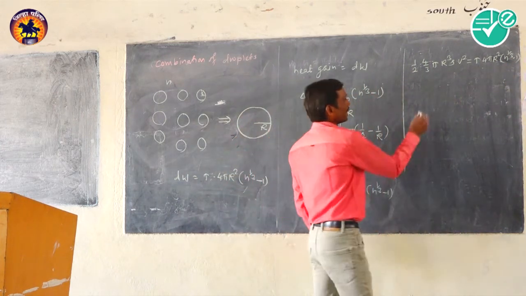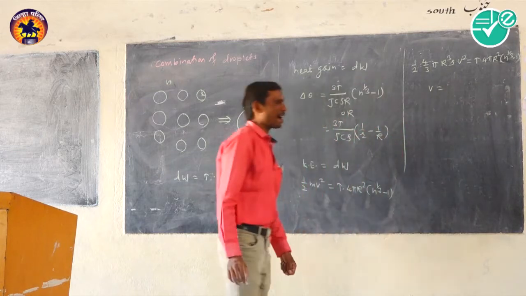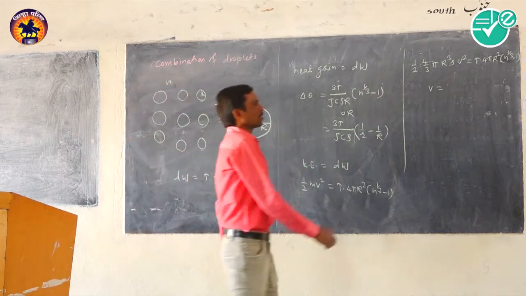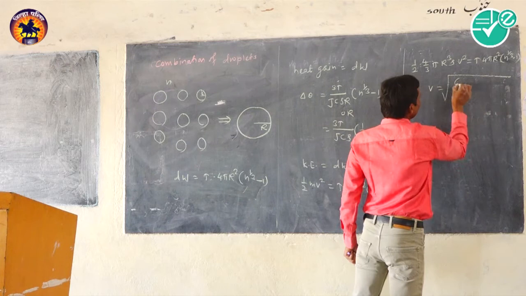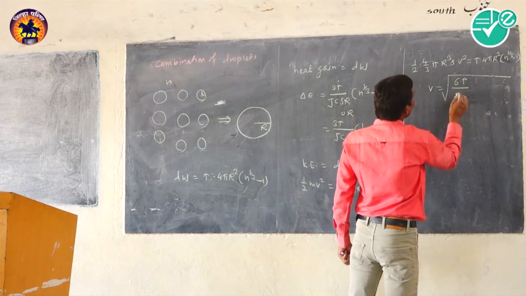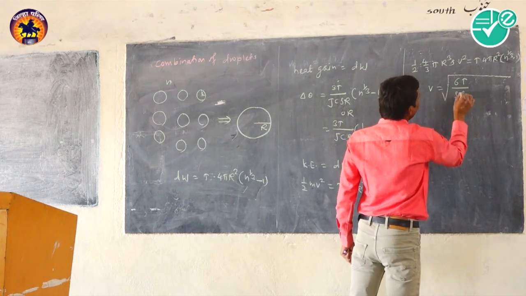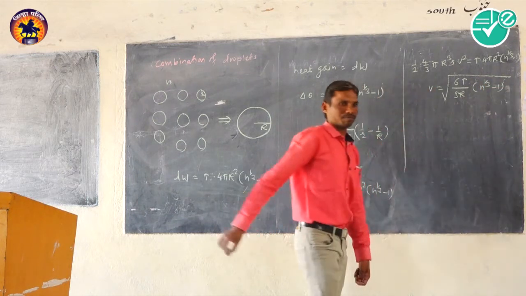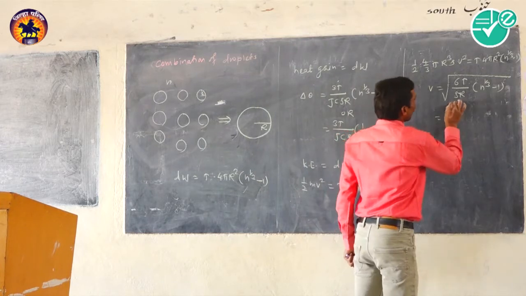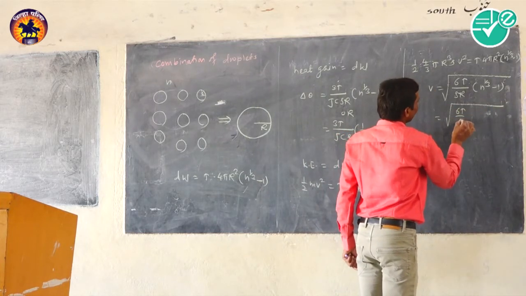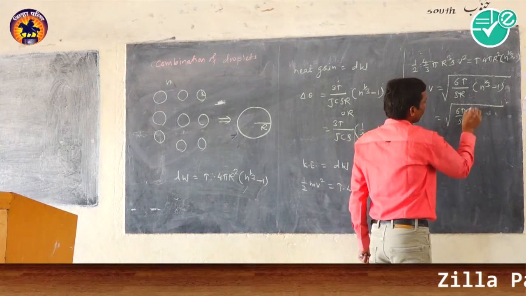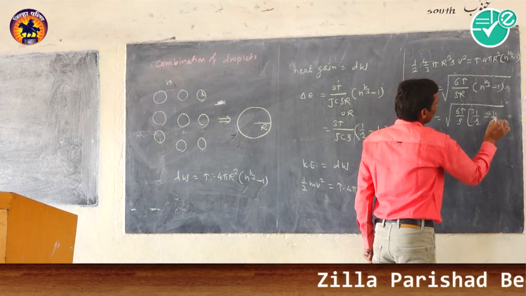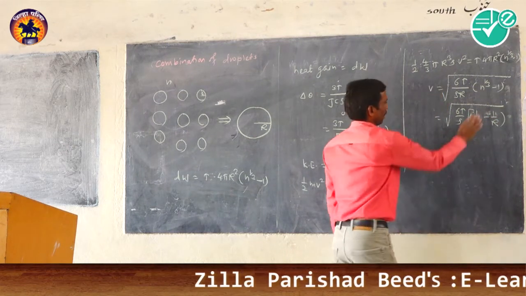So by solving this, we get the velocity acquired by this big drop, that is square root of 6T divided by rho r in bracket n raised to 1 by 3 minus 1, or it is also written as square root of 6T divided by rho in bracket 1 divided by small r minus 1 divided by capital R.